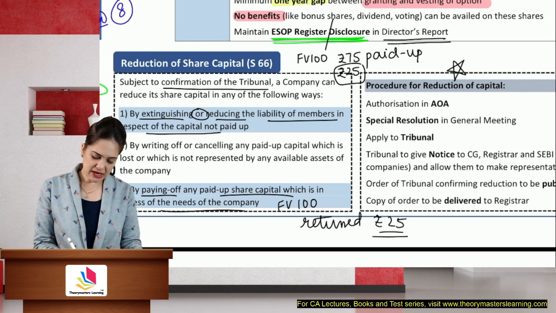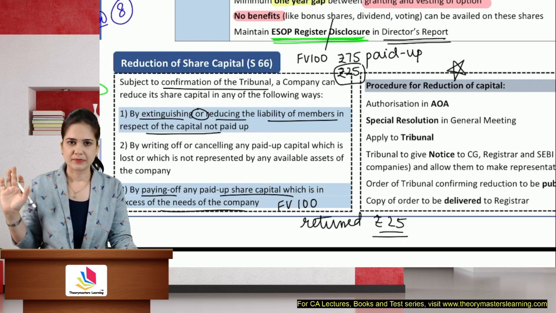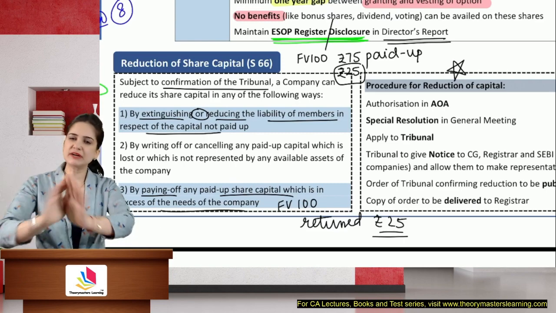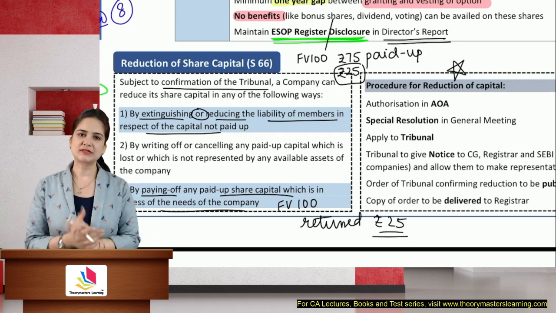Or when they are returning, they may say that we will call whenever required. Or they may return saying we don't need, we will never call it. Depends on the company. In both these cases, capital is reduced.